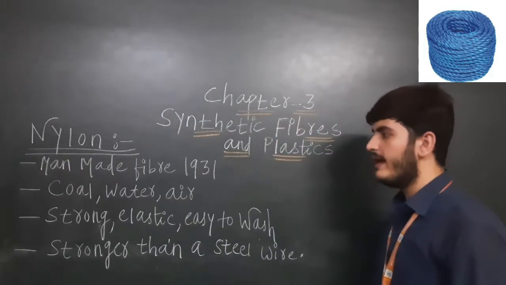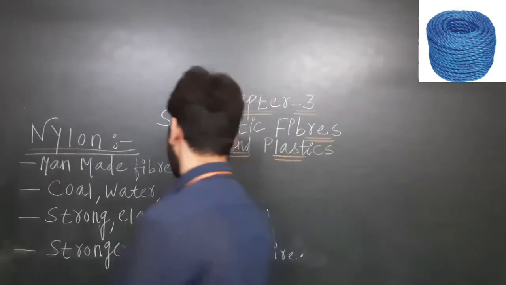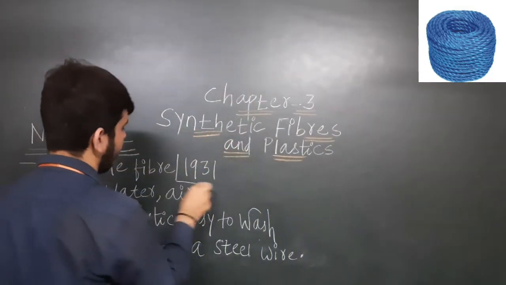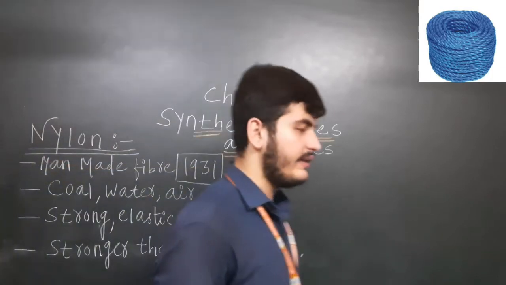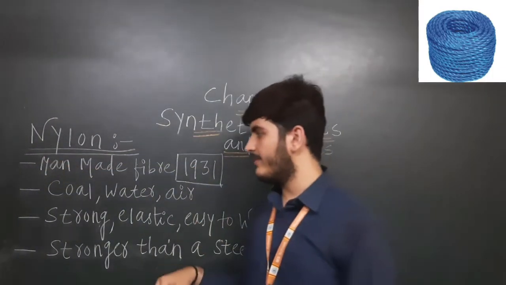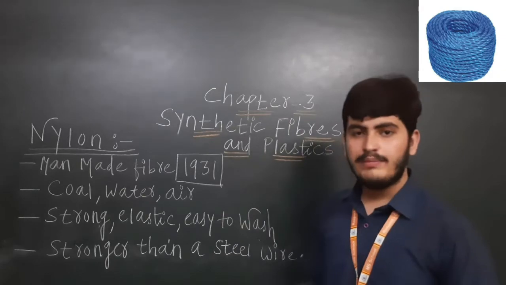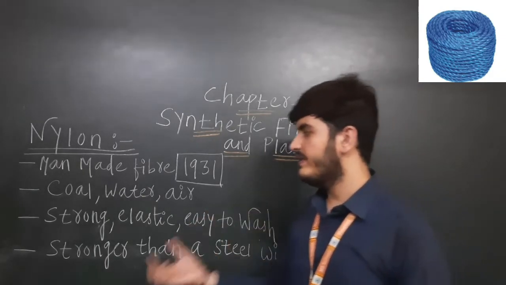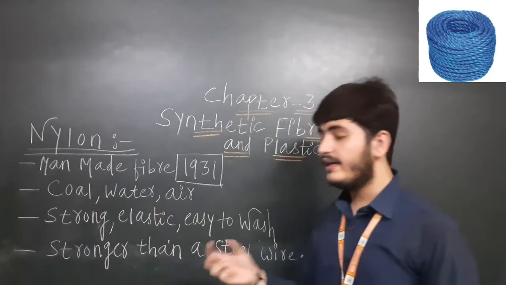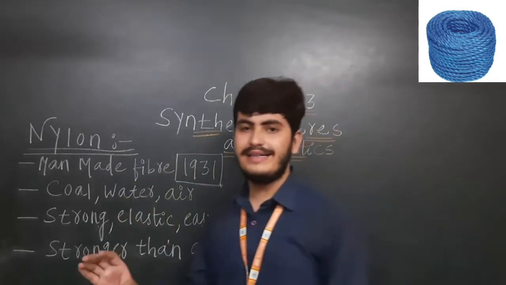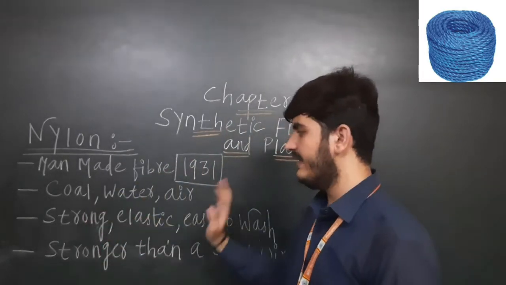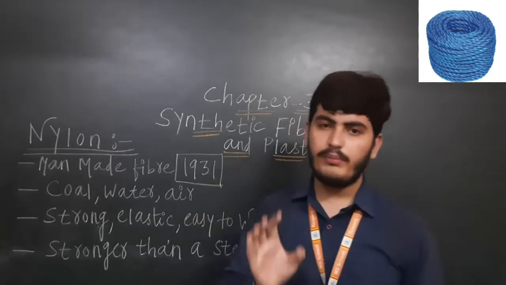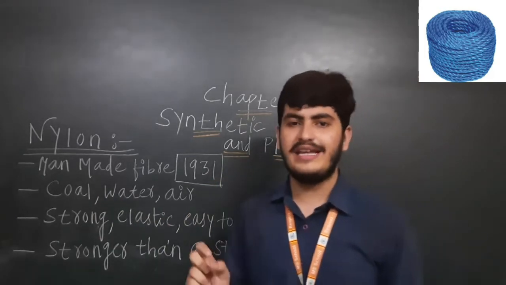Nylon is also a man-made fiber. It was made in the year 1931. Keep this year in mind, 1931. This is a man-made fiber also. This fiber is made up of coal, water and air, but without using raw materials from plants and animals.